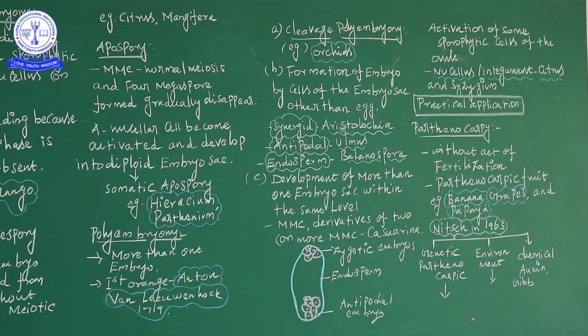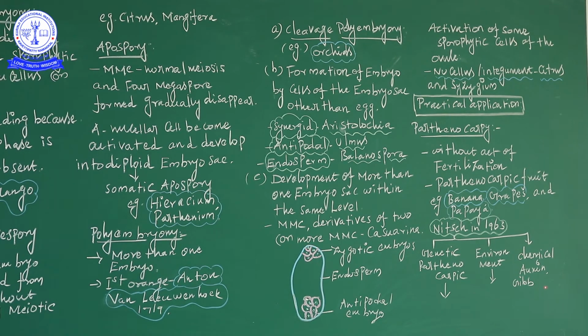And then chemically induced parthenocarpy. The condition is application of growth-promoting substances like auxin and gibberellin. Mostly auxin and gibberellin are used. Gibberellin is produced by a fungus called Gibberella fujikuroi, which produces gibberellic acid.